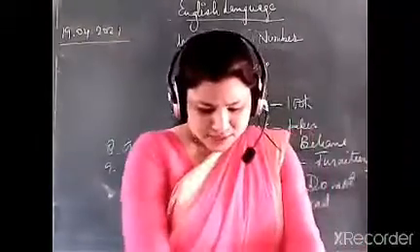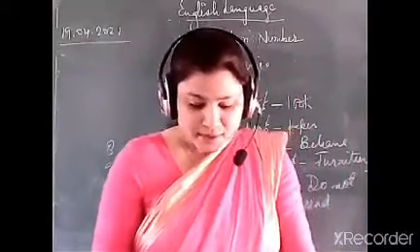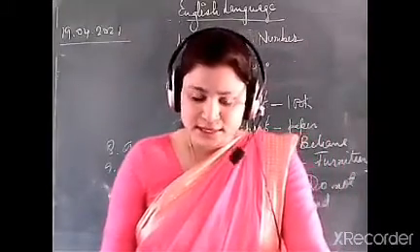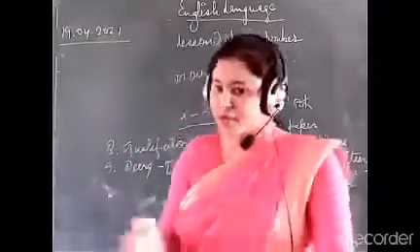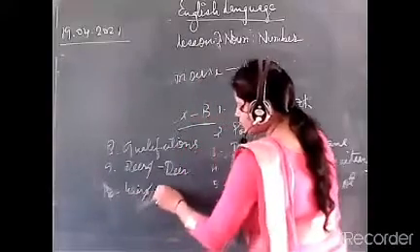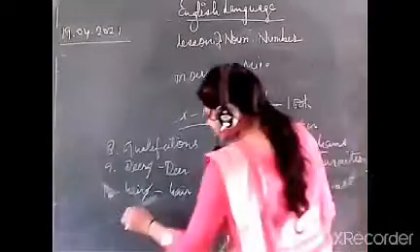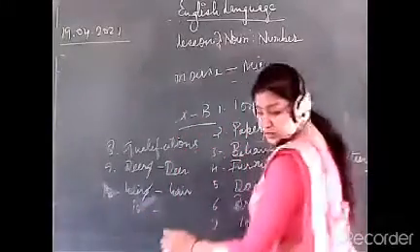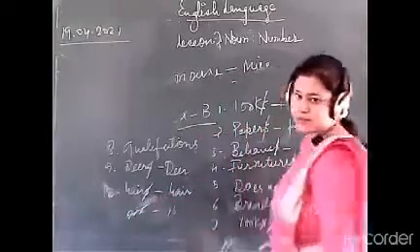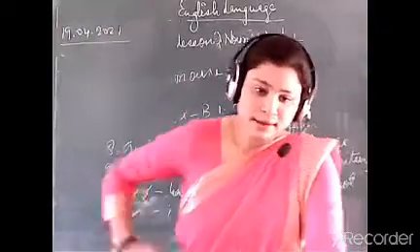Clear? Now the last point. Your hairs are becoming prematurely gray. Okay, see the word, that also I explained to you in the last class. Your hairs, so hairs will be hair. Here we will cut S and write hair, and then after that is. If there is a singular one, we are not going to write are. Here are is given, so we will cut are and then write is. Clear? So your hair is becoming prematurely gray.